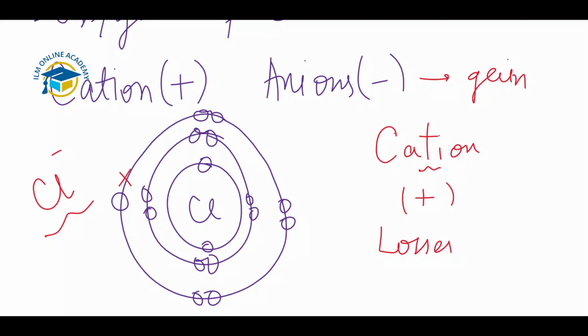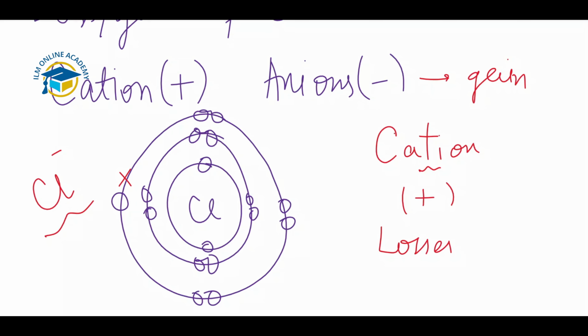It is easier to gain 1 electron than to lose 7 electrons to achieve the full outer shell electronic configuration, just like the noble gases. So that's why chlorine gains that 1 electron and forms the chloride ion. So this is the formation of a negatively charged ion.